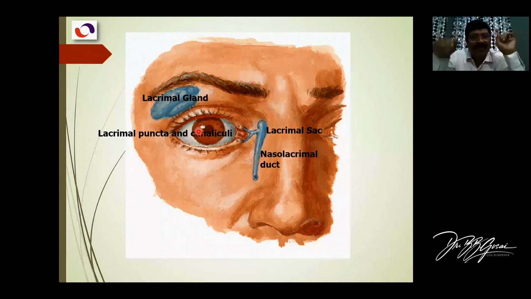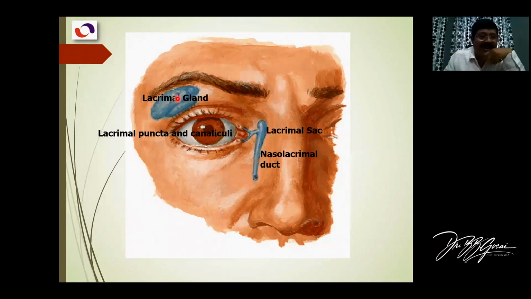The secretomotor fibers, which control the secretion of the lacrimal gland, come from the facial nerve. So when the facial nerve is damaged during its course in the ear, the nerve supplying this gland will be damaged because it exits from that point. So the patient will have drying of the eye. Facial palsy has drying of the eye as one of its complications, because the nerve supply to the lacrimal gland is also lost. So this is about the nerve supply of the lacrimal gland, and the complication of facial palsy.